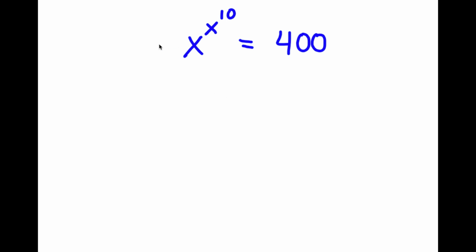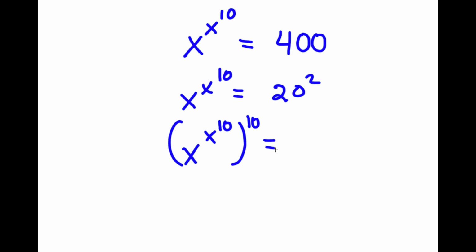Alright, so in this problem, I have x to the power of x to the power of 10 is equal to 400. So to start, I'm going to rewrite 400 as 20 squared. And now, I'm going to take the power of 10 on both sides. So now I have x to the power of x to the power of 10 to the power of 10 is equal to 20 to the power of 2 to the power of 10.